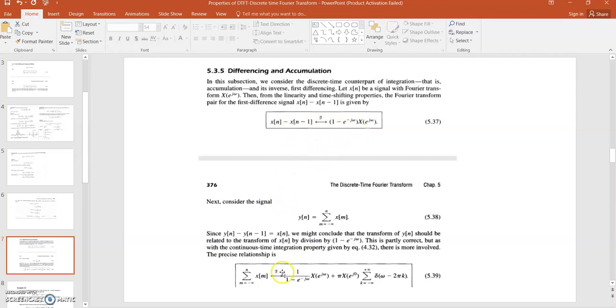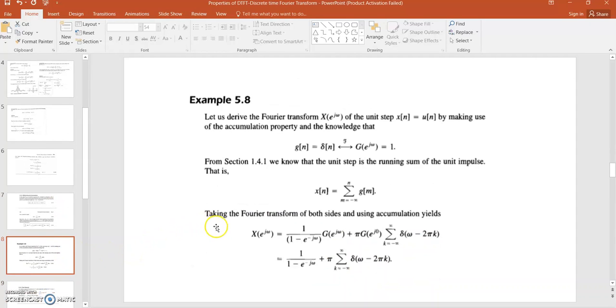In a similar way, there is one more property, that is the accumulation property. You have to just learn this property. You don't have to go through the proof of this property. You have to just learn the formula of this property, right? So come to the next example.